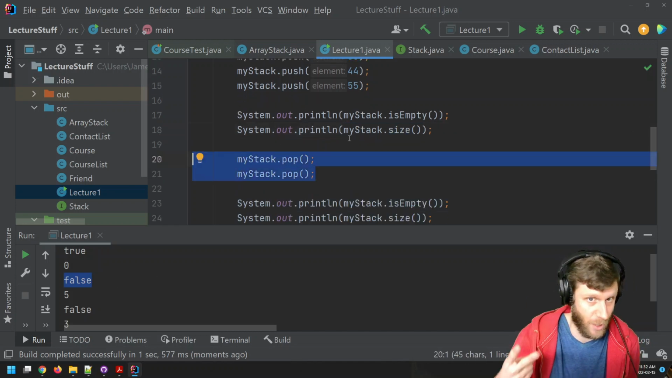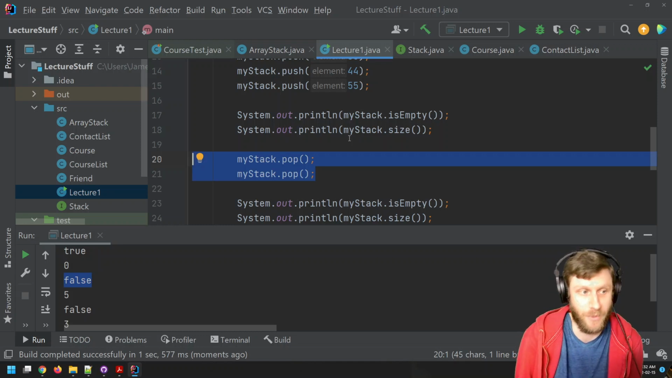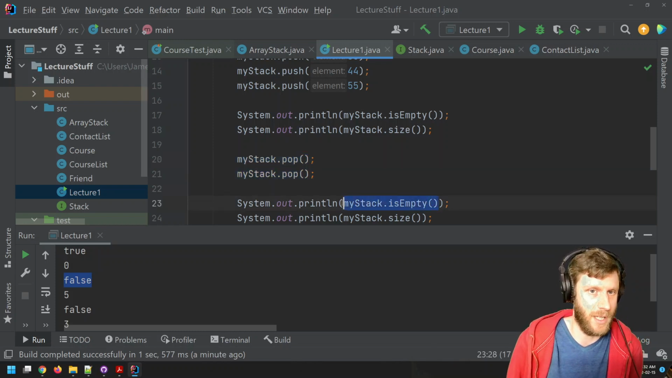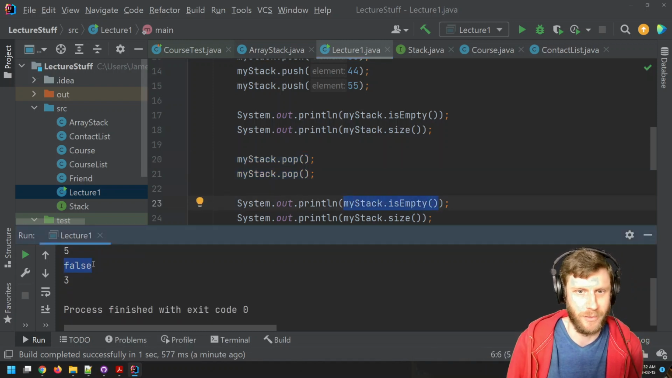This is removing 2 things. So if we remove 1 thing, well, that's 5 minus 1. That's 4. Remove another thing. That's 3. And a stack with 3 things in it. Is it empty? No, that's false. And what's its size? Well, 3.